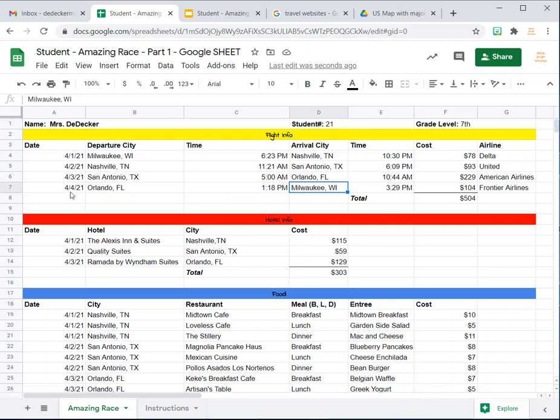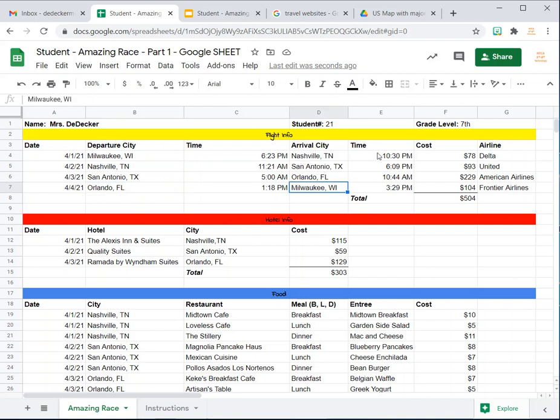So you have 4 days that you're working with, and you can just enter these dates right away. You can do a quick hit, just enter the first through the fourth, because it'll be the same for everybody. And then you're going to put your cities here. So this is the first city I'm arriving in is Nashville. And then from Nashville, I plan to go to San Antonio, Texas. And then from San Antonio, Texas, I plan to go to Orlando, Florida. And finally from Orlando, Florida, back to Milwaukee.